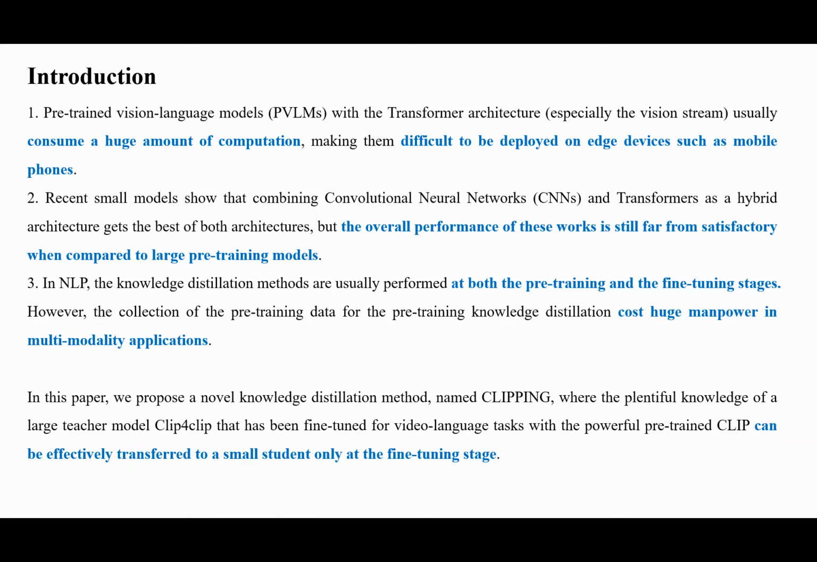In this paper, we propose a novel knowledge distillation method, named Clipping, where the plentiful knowledge of a large teacher model that has been fine-tuned for video language tasks with the powerful pre-trained CLIP can be effectively transferred to a small student only at the fine-tuning stage.